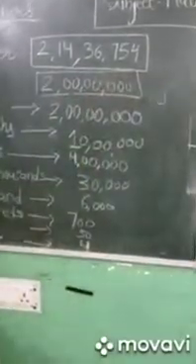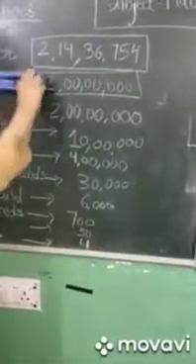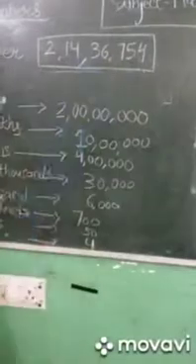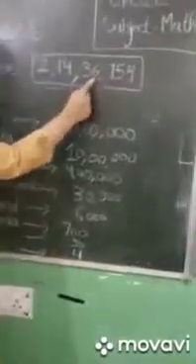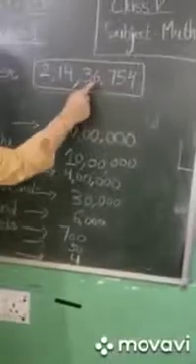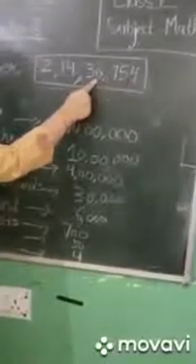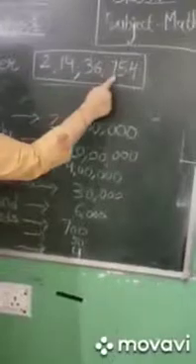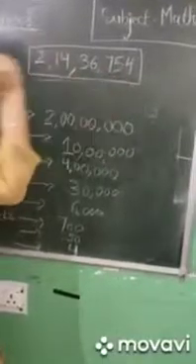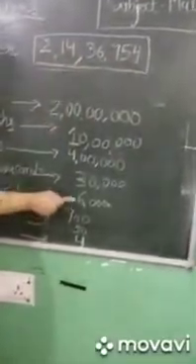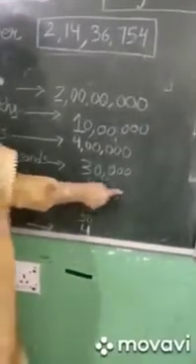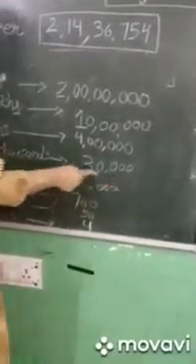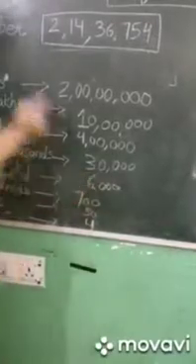Fine? If somebody asks you to place value of 6 in this number, the place value of 6 is after 6, how many digits are there in the number? 1, 2, 3. So put 3 zeros after 6. That is 6, 0, 0, 0. This is 6,000. So the place value of 6 in this number is 6,000.